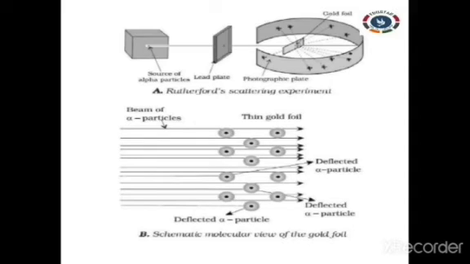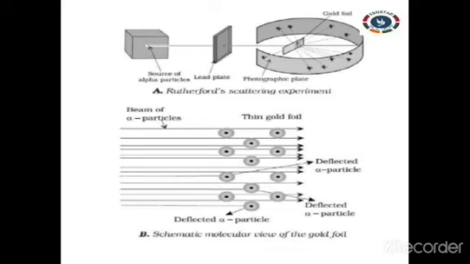Deflected in the sense that they bounce back, just as when we hit a ball against a wall, it comes back to our hand with the same velocity. Similarly, some of the alpha particles bounce back very speedily. Some of the alpha particles just pass through the gold foil. These two things were observed in Rutherford's gold foil experiment.